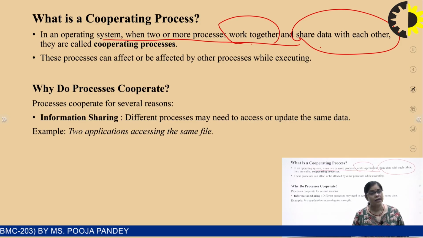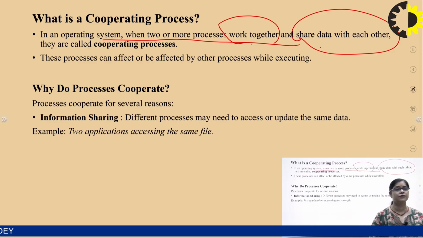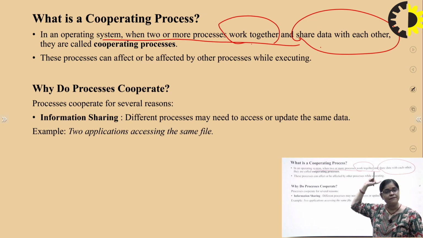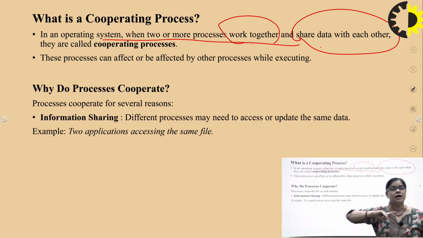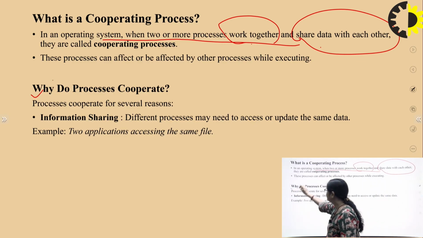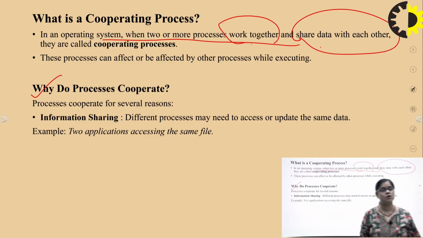So they may affect or be affected by the other process while executing, because they share the work together and they share the data with each other. Whatever happens to one process, if one process is affected, the other process is obviously also affected, right? Now, why do processes cooperate? Why is process cooperation needed?